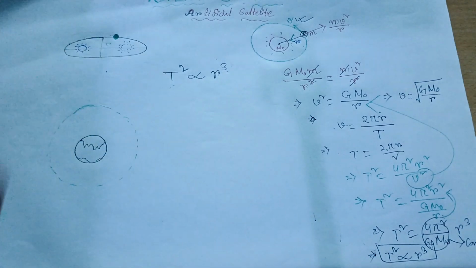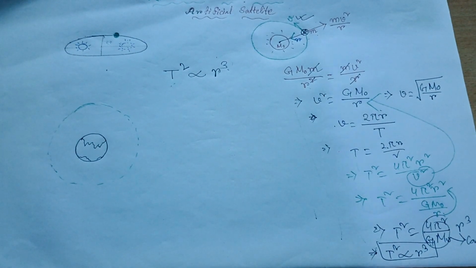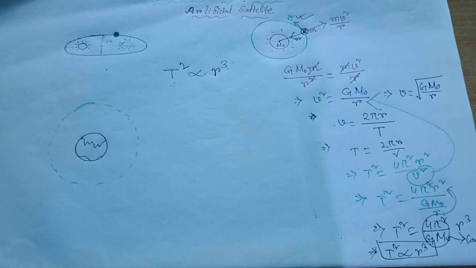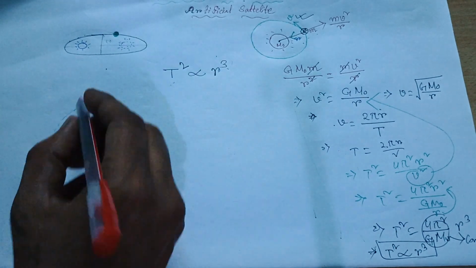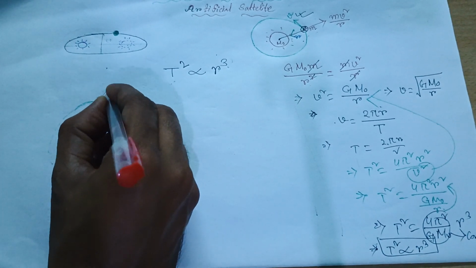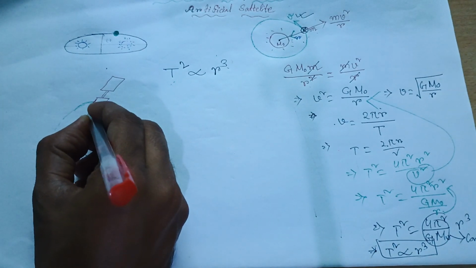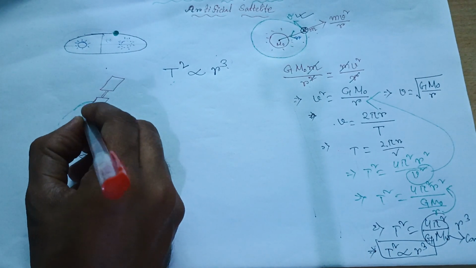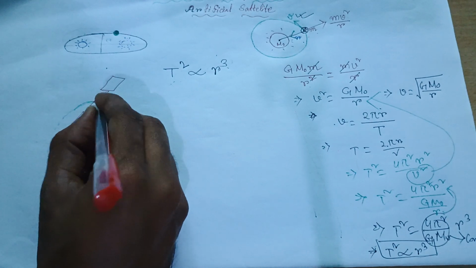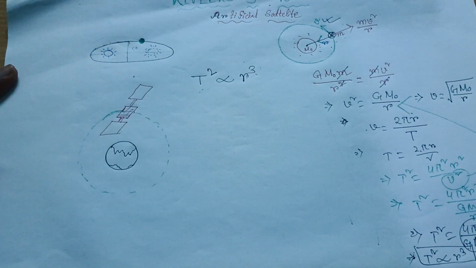It is quite near to a circle. Don't judge my drawing. Suppose I am also drawing a rough diagram of a satellite. This is a satellite, just a rough, schematic diagram.